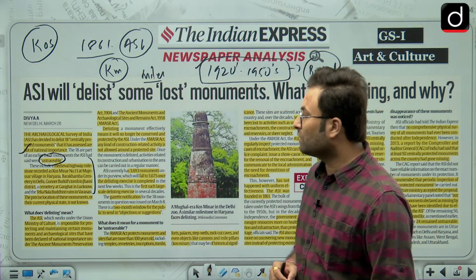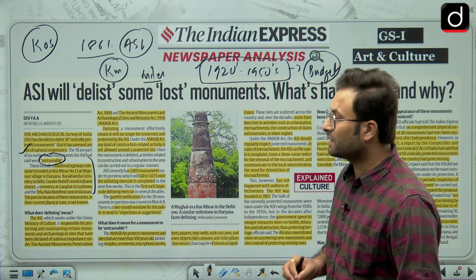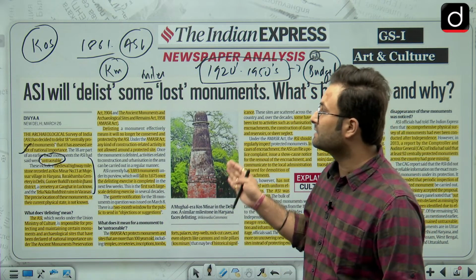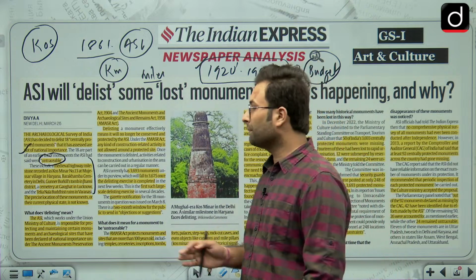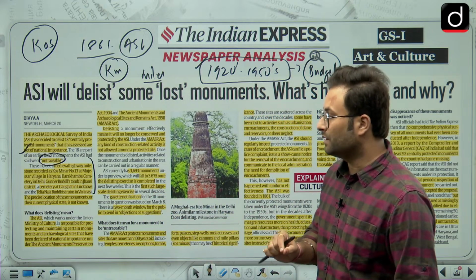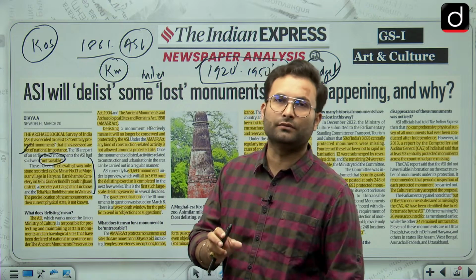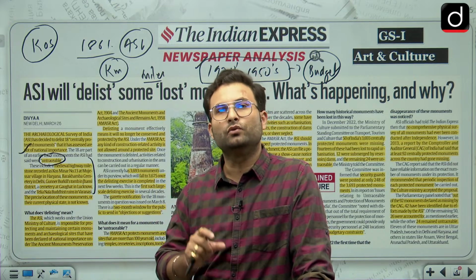The precise location of these monuments or their current physical state is unknown, and that is why ASI is saying that we are going to delist them. Okay. Now what does delisting mean? When we are talking about listing, what happens is that these monuments will be protected. Now when these monuments are protected, you will not be able to go for any kind of construction in the nearby site. So if there is a monument which is listed in the protected area list, then you will not be able to go for any construction activity over there.